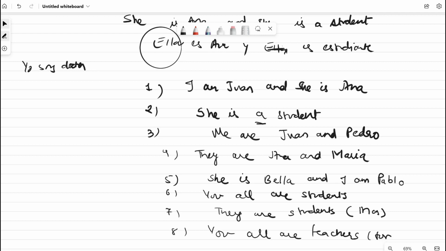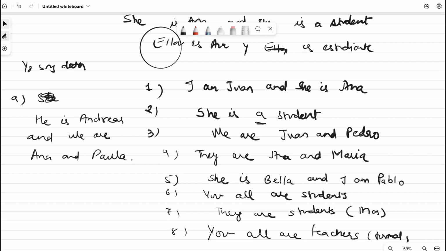Formal. So you have to use the usted form here. She, sorry, he is Andreas, and we are Ana and Paula. And the last one, you are a singer. A singer in Spanish is cantante. And you have to write this one in the formal form. That means you have to use this form.